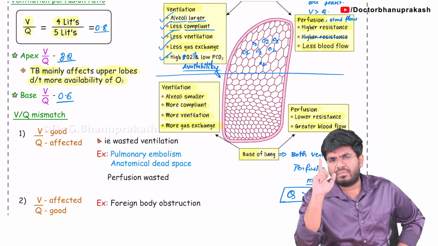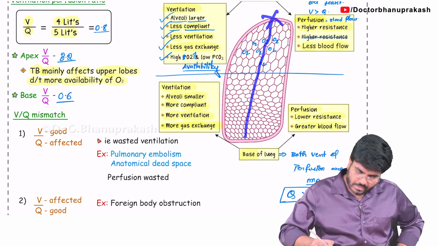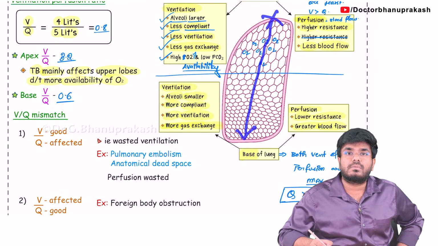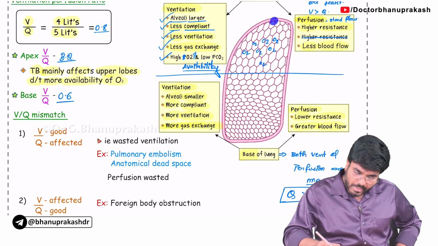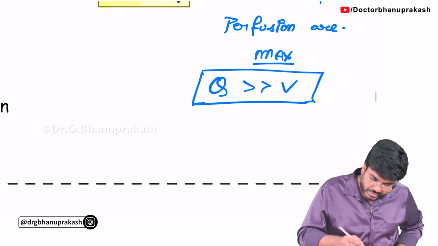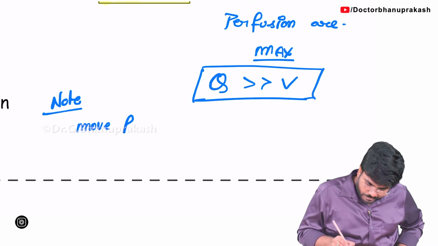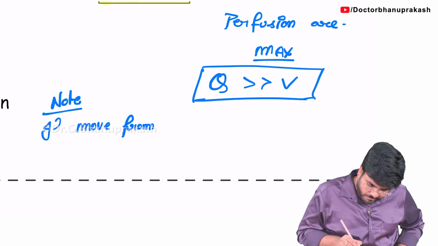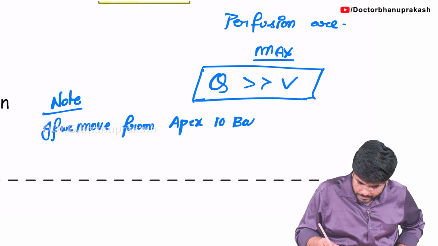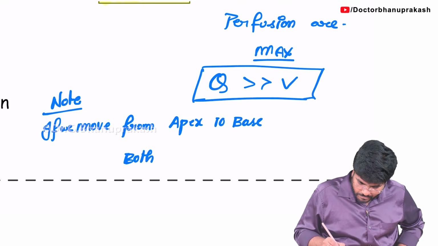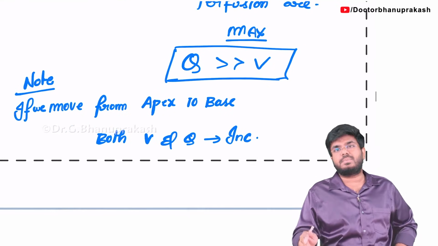Now if I go from apex to the base of the lung, what do you think will happen to the ventilation and perfusion? Yes, both increase, right? Ventilation will be more, perfusion will also be more. So, very important point, take a note: if we move from apex to base, both ventilation and perfusion increase.